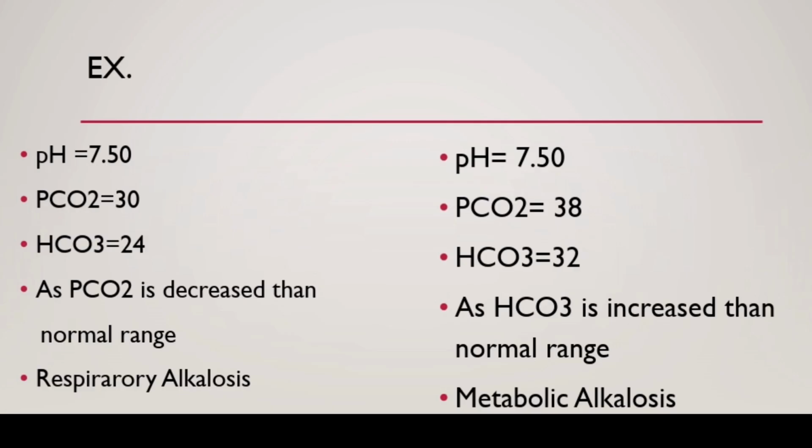In this example, in the first scenario pH is 7.50. In both scenarios pH is increased, so it is alkalosis. In the first scenario, PCO2 is decreased and HCO3 is normal, so it is respiratory alkalosis. In the second scenario, you can see PCO2 is in the normal range but HCO3 is increased, so it is metabolic alkalosis.